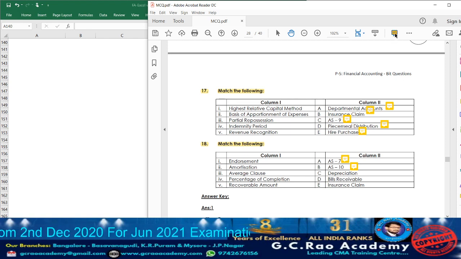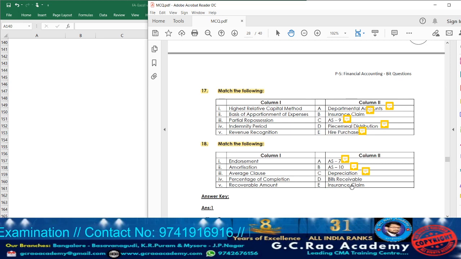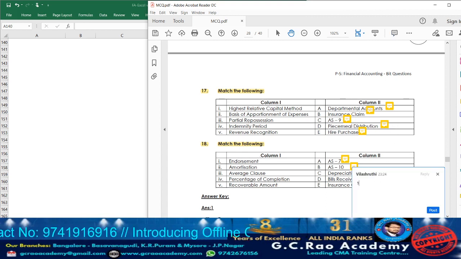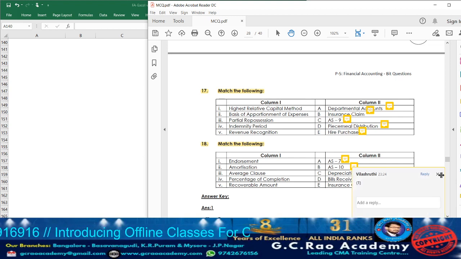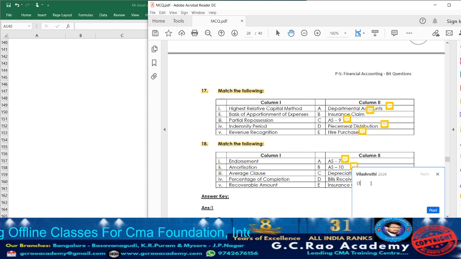Next, depreciation means related to amortization. The term amortization will be utilized for intangible assets, depreciation for tangible assets. So accordingly consider point number 2. Both are going to reduce the value of the asset. Next, what we have? Bills receivable. Bills receivable can be endorsed. So endorsement, point number 1. Insurance claim, average clause. So consider point number 3.